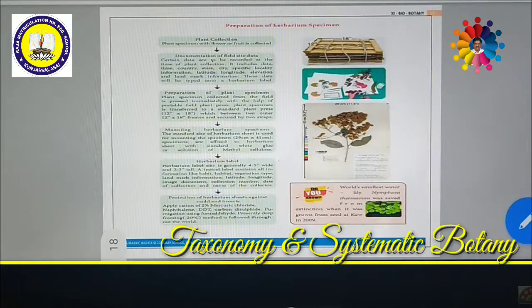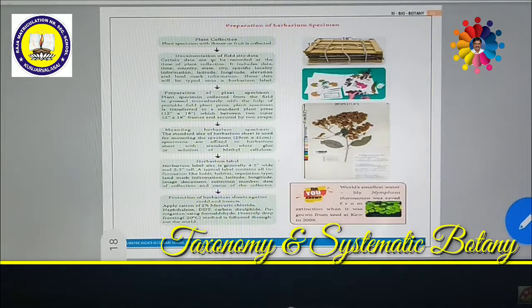Then you have to arrange another newspaper over it. Similarly, a number of newspapers you can arrange in the same way. A number of plants have to be collected and kept inside, step by step. Then afterwards, one blank at the bottom, another blank at the top. Then that has to be pressed with a tight rope.